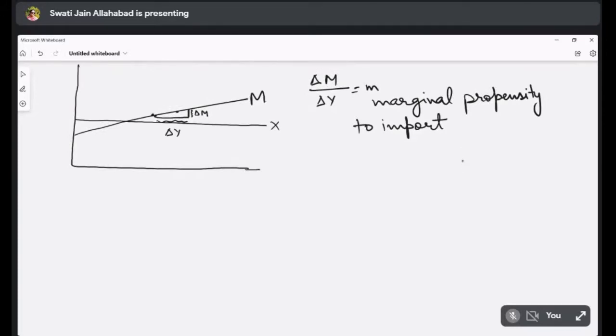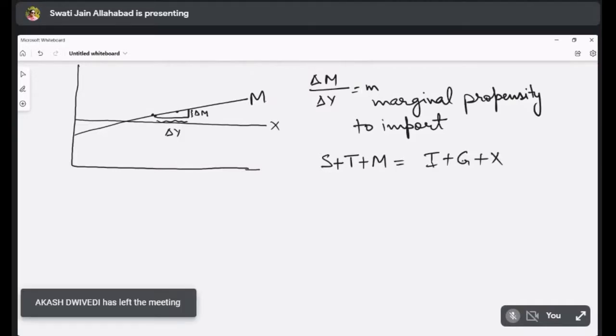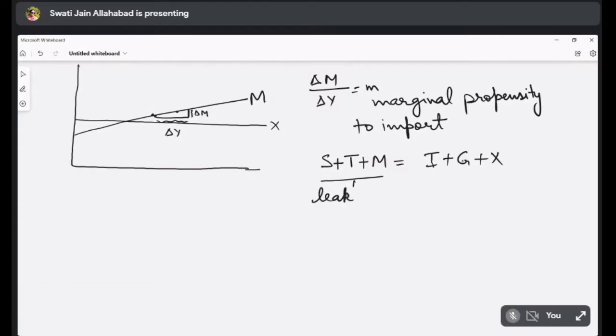Now, because we are saying that S plus T plus M is equal to I plus G plus X, leakages and injections.